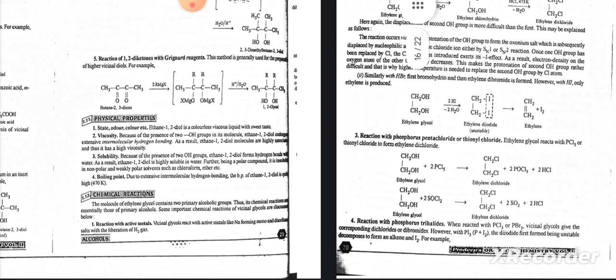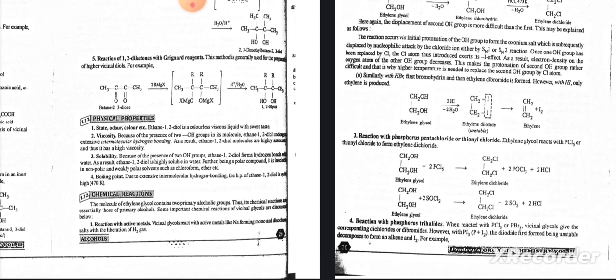Solubility: because of the presence of OH groups, ethane-1,2-diol forms hydrogen bonds with water. As a result, ethane-1,2-diol is highly soluble in water. Further, being a polar compound, it is insoluble in non-polar and weakly polar solvents. Boiling point: due to the extensive intermolecular hydrogen bonding, the boiling point of ethane-1,2-diol is high. Chemical reactions: the molecule of ethylene glycol contains two primary alcohol groups. Thus, its chemical reactions are essentially those of primary alcohols.